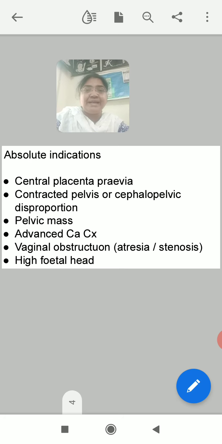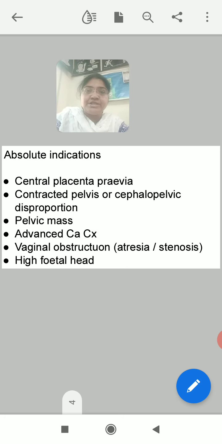But sometimes the fetal head is larger, the pelvis is adequate, the pelvis is normal size, but the fetal head is larger. That is what occurs in hydrocephalus, or in case of a large fetus, you will find the fetal head larger in size compared to the size of the pelvis. So this will cause cephalopelvic disproportion.